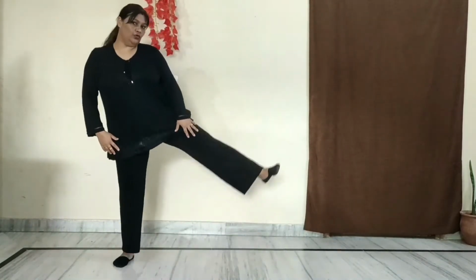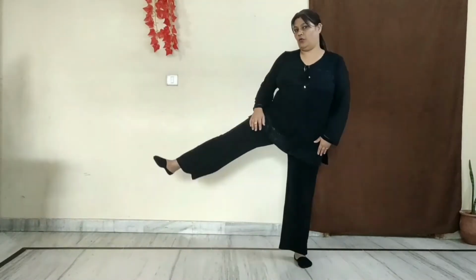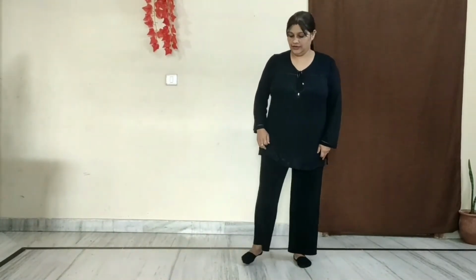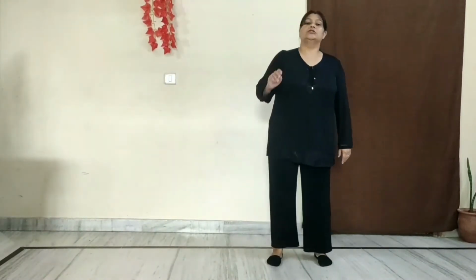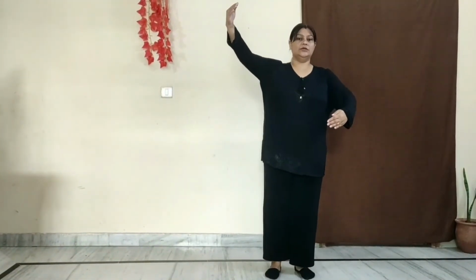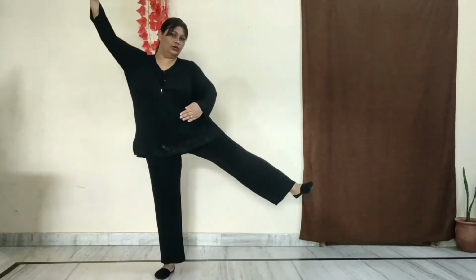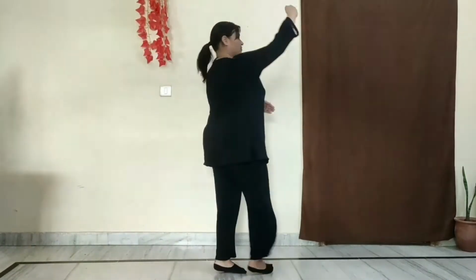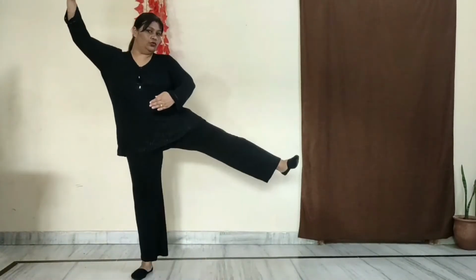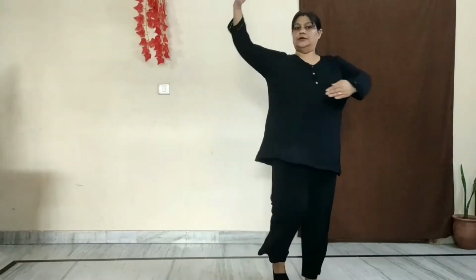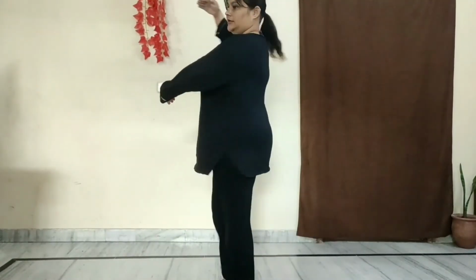1, 2, 3 and 4. Watch again, right leg, go towards your right side. 1, up, 2, up. So let's see. Your hands are here, right hand up, left hand down. 1, 2, that's it. And from here, you're going to take those turns again. Turn, turn, turn, turn, turn. Again, 1, 2, turn, turn, turn, turn.